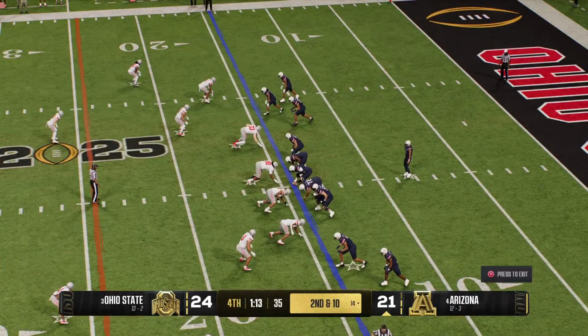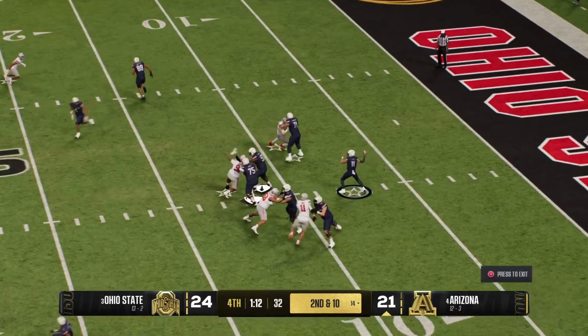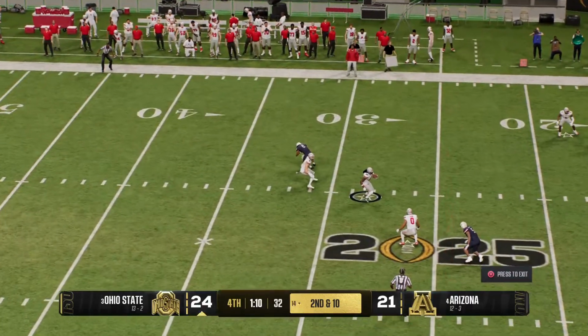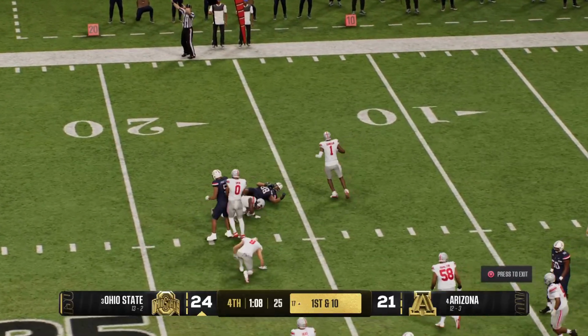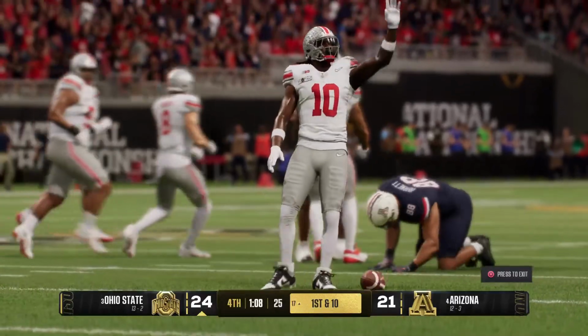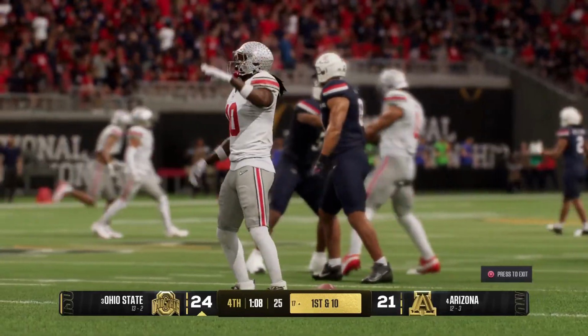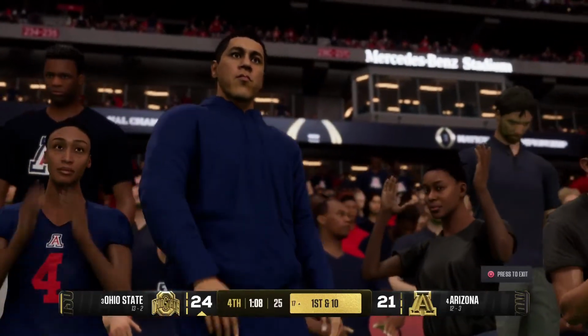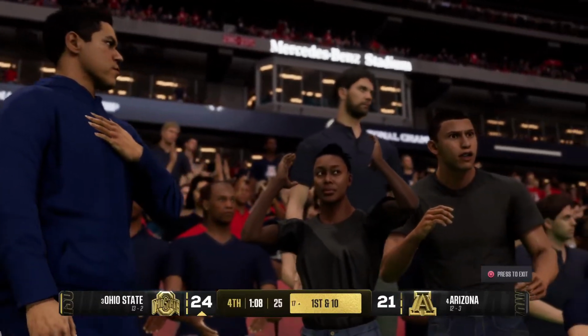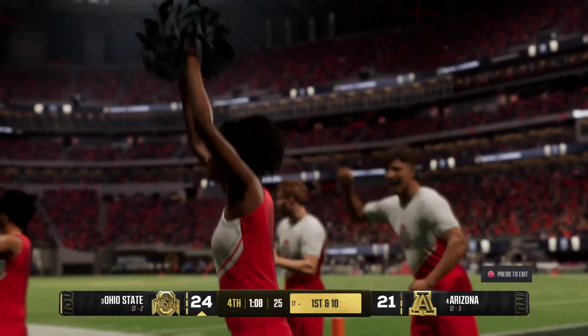The offense now operating in empty. Back to throw. It's Fafita. And that is interception number 5 as the nightmare performance continues. And he'll be taken down, but after a good return. Well, that defender deserves the game ball for that game-sealing play. Now, all there is to do is run out the clock and walk out of here with a W.